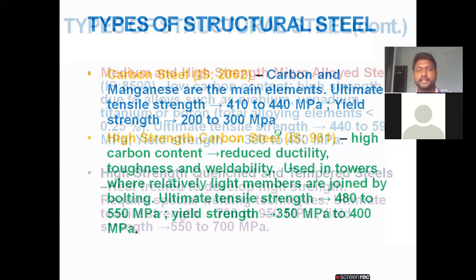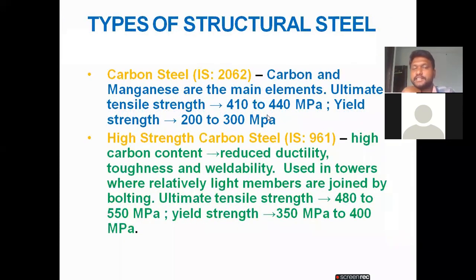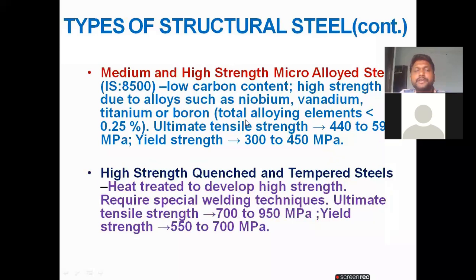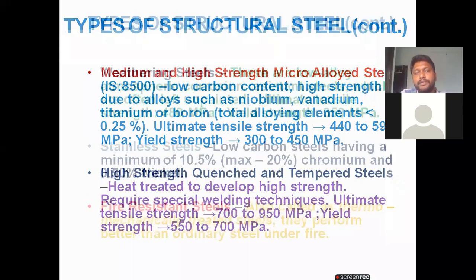This one we already discussed. When they ask about the types of structural steel, you have to write like this: the carbon steel, high carbon steel. Again, you have to write the ultimate tensile strength and the yield strength, the values related to each one. You have to write like this. Anyway, I will share this one. If they ask what are the types of structural steel, you have to write the ultimate tensile strength and the yield strength for different types of steels. I am showing in the PPT.